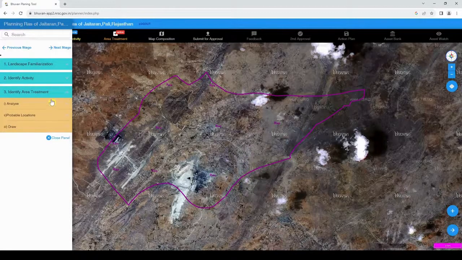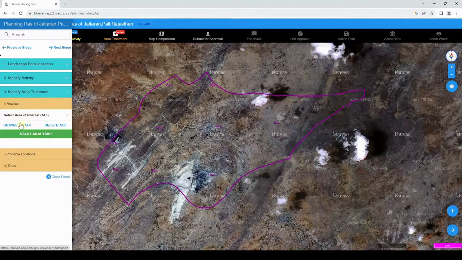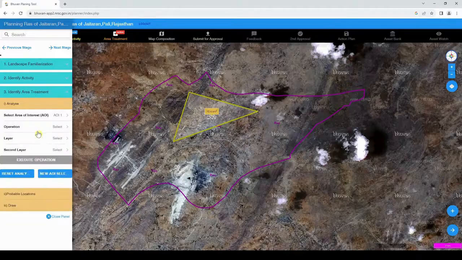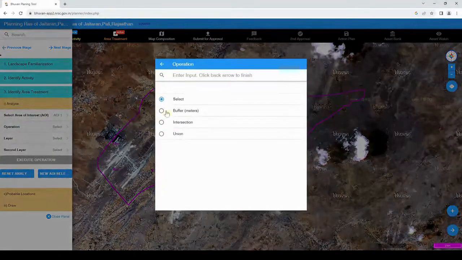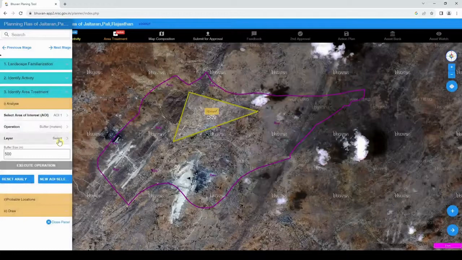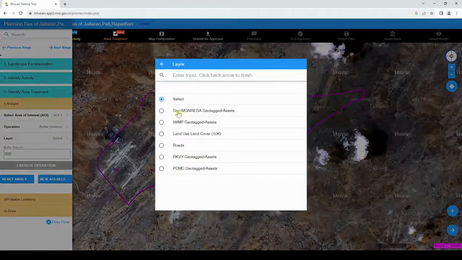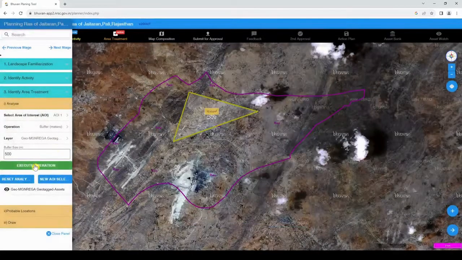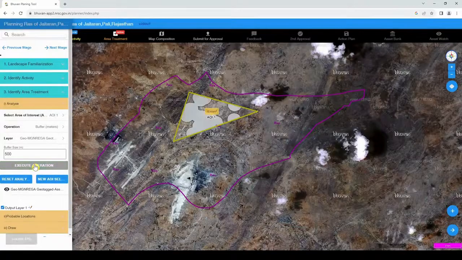Under Identify Area Treatment, major functionalities will be available for the user, that is analyze probable locations and draw. Select Analyze. In this stage, the user selects the area by drawing a polygon in the selected panchayat area by clicking on Draw AOI, Area of Interest, on the map. To analyze the area of interest in the selected panchayat, the user has to click on the Start Analysis button after drawing the AOI. The Start Analysis tool provides the option to perform operations like buffer, intersection or union on the selected AOI.